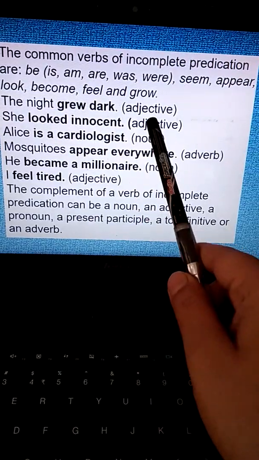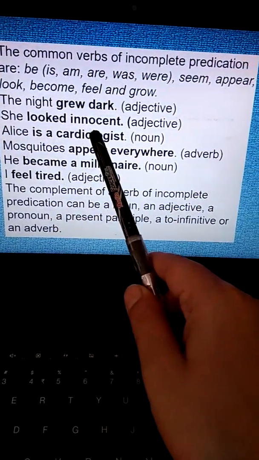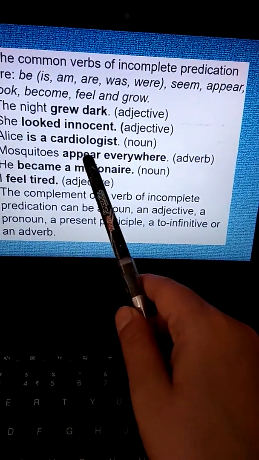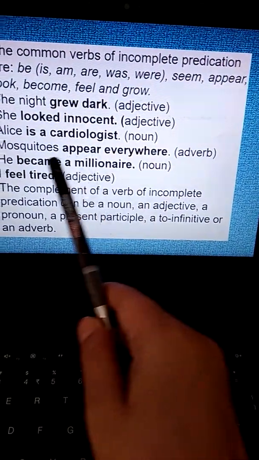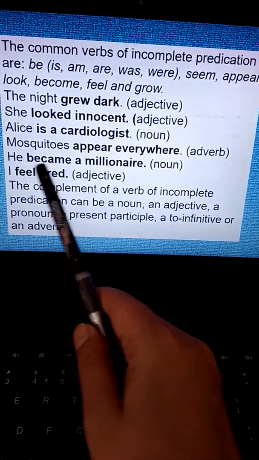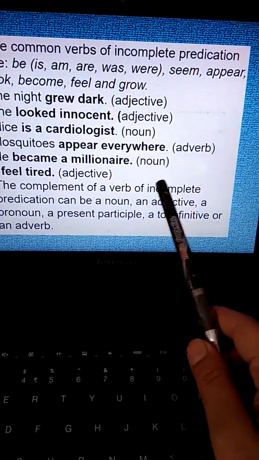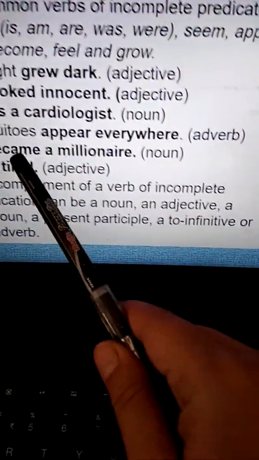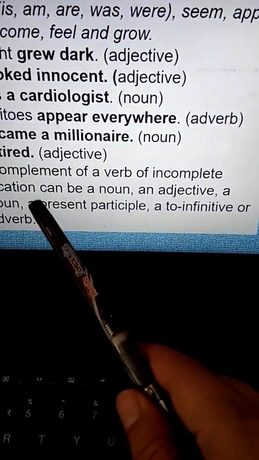So dark is the adjective. She looked innocent. Innocent is the adjective. Alice is a cardiologist. It's a noun. Mosquitoes appear everywhere. It's an adverb. He became a millionaire. Noun. I feel tired. Adjective.